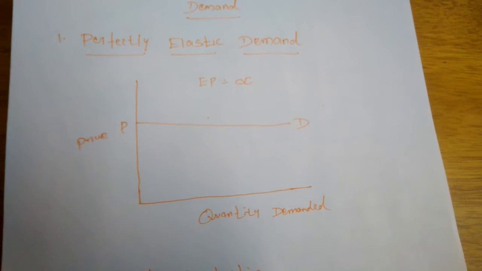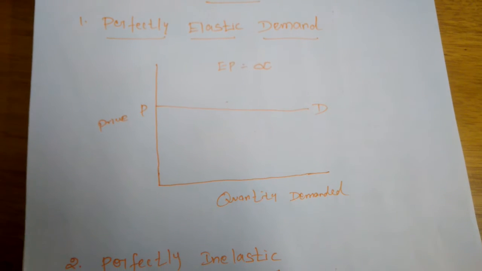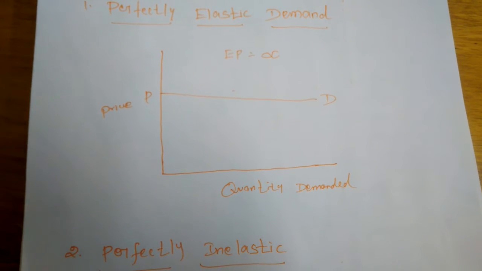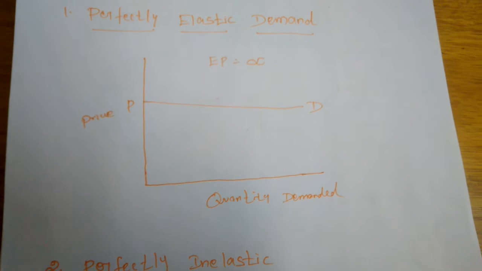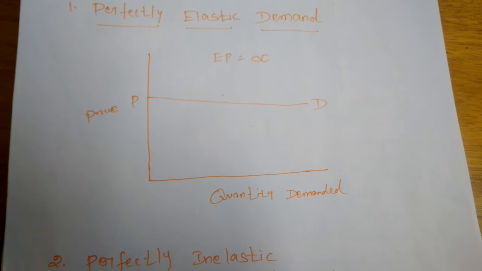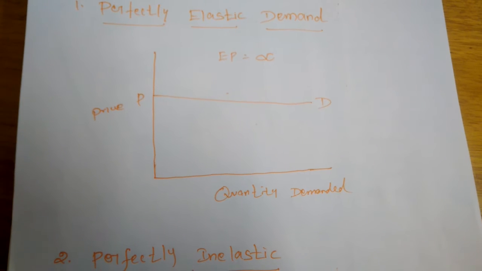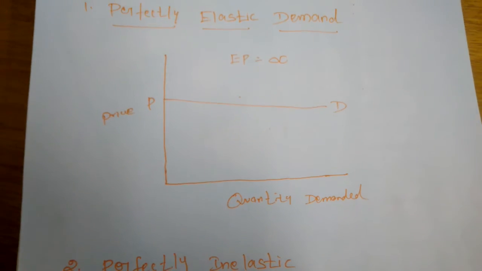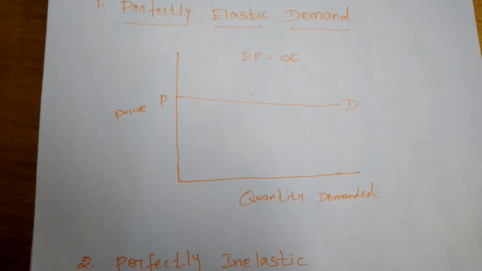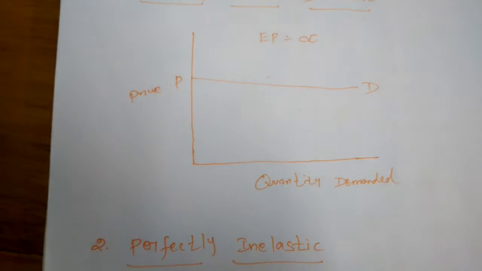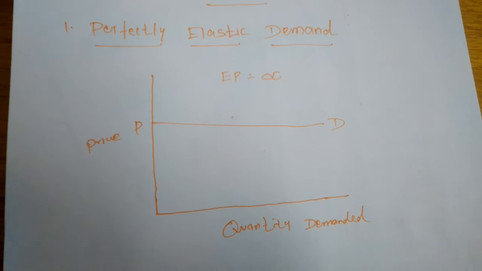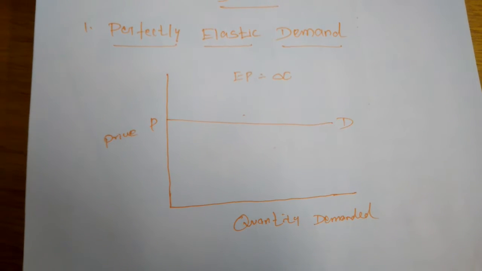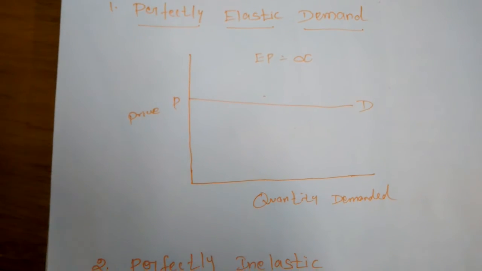To keep it easily in mind, elastic means having some flexibility: at which rate the quantity demanded of a commodity will change. In elasticity of demand, there are four types: first, price elasticity of demand; next, income elasticity of demand; cross elasticity of demand; and fourth, advertising elasticity of demand.